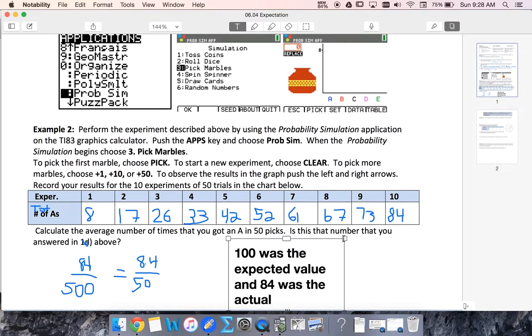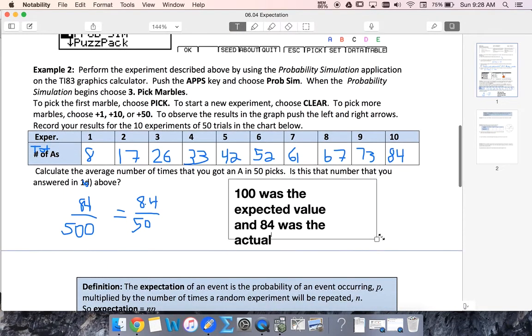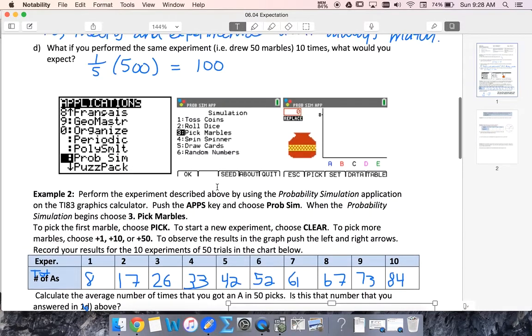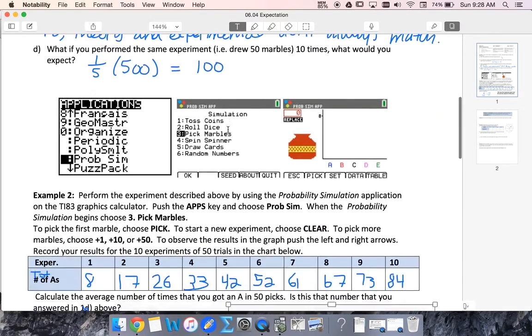So these are things that we could tie in back with something like calculating percent error or things like that. So this was the expected value and 84 was the actual for 500 picks. Yeah, we had 10 and 8.4 for every 50 picks.